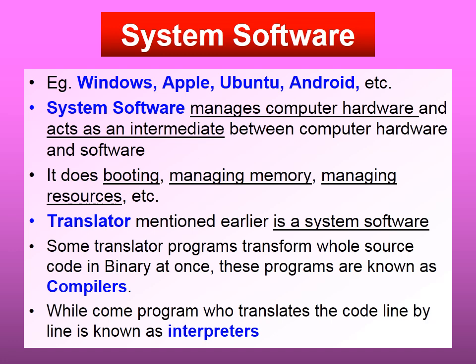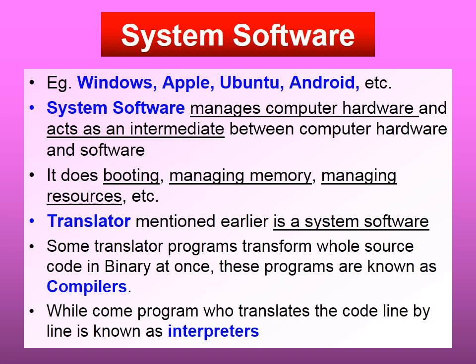Some translator programs transform the source code into the target code, that is binary code, line by line and produce the results simultaneously. These programs are called interpreters. Since interpreters try to convert the source program line by line, they can concentrate on a single line. Hence, it is not possible to analyze the source code fully. Further, the interpreters are generally slow in comparison with the compilers.